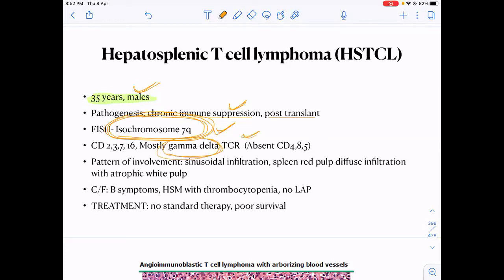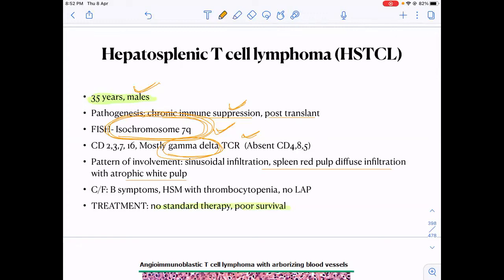Okay. And what kind of presentation does it have? It infiltrates the red pulp and causes atrophy of the white pulp. So it has a sinusoidal infiltration. As the name suggests, it will present with hepatomegaly, it will present with splenomegaly and with cytopenias. Lymphadenopathy is rare. Okay, no standard therapy has been devised for hepatosplenic T cell lymphoma and it has a very poor survival.